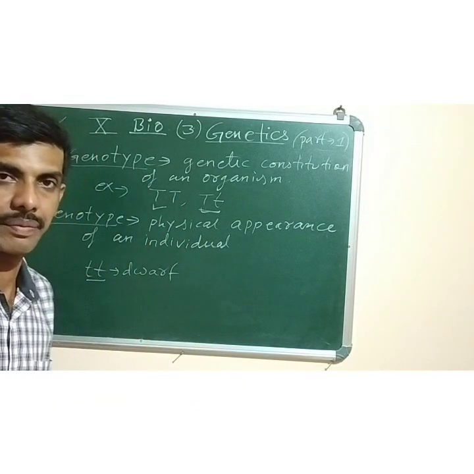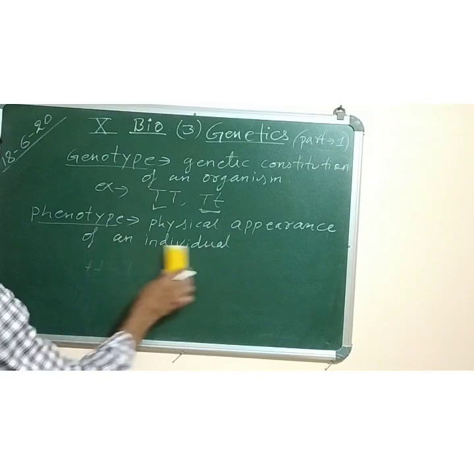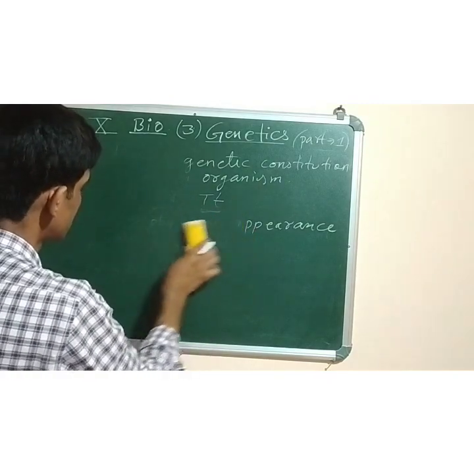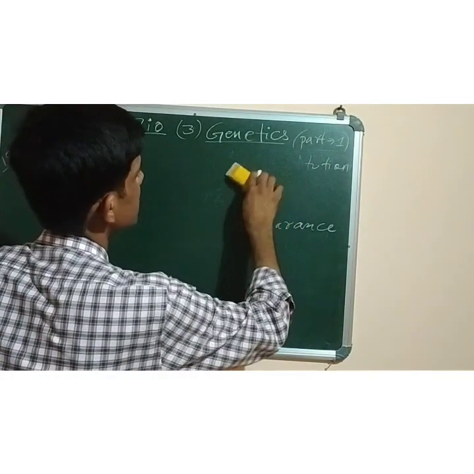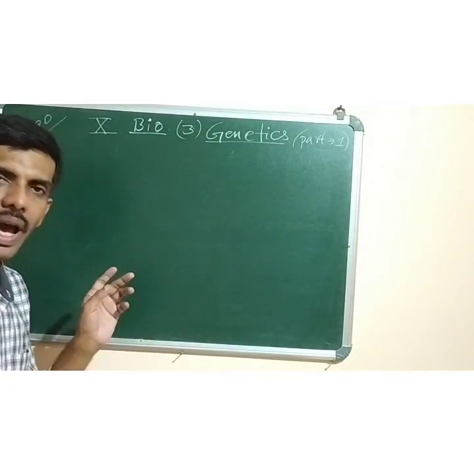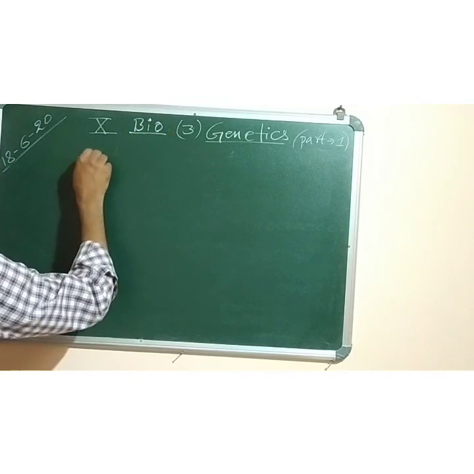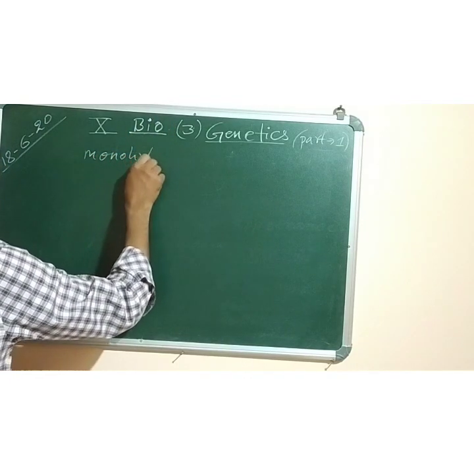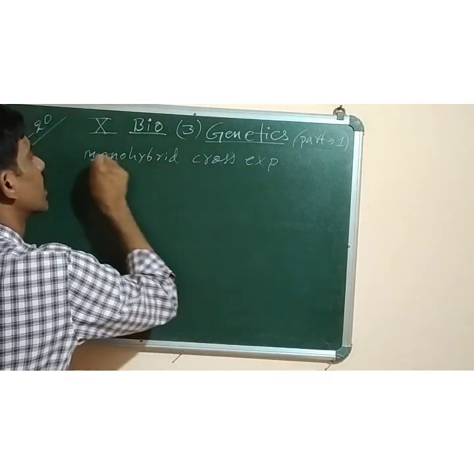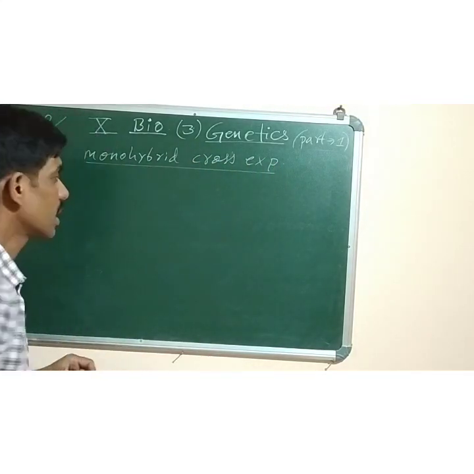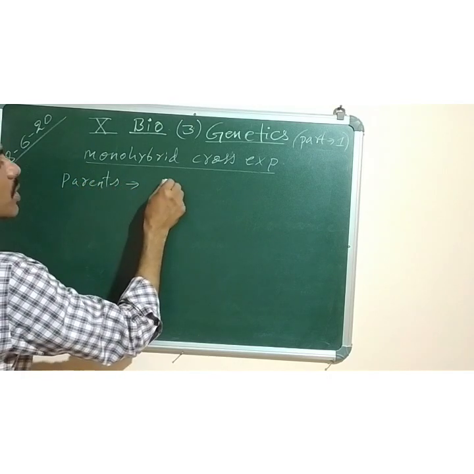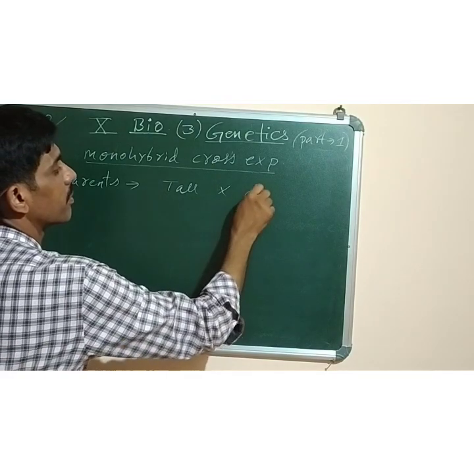Now next, monohybrid cross experiment. What is the meaning of monohybrid cross experiment? An experiment which was done by Mendel, in which a single character is considered, is called monohybrid cross experiment. Like I have already shown you, Mendel's monohybrid cross experiment. Now what is this experiment? Two parent plants are considered. One is tall, the other is dwarf.